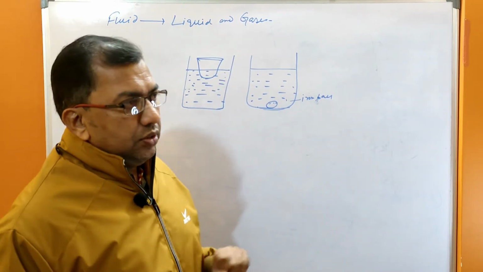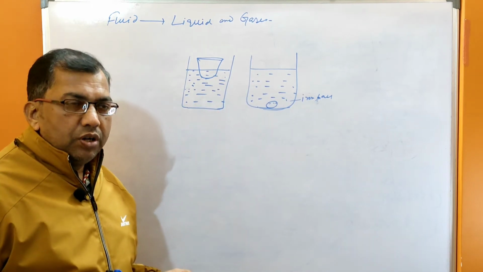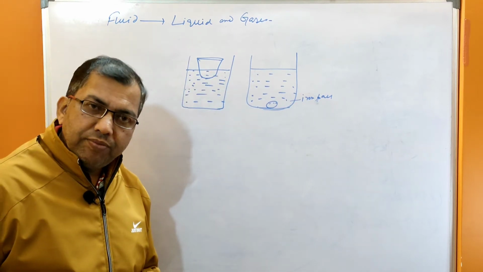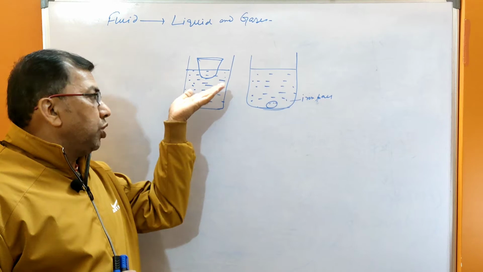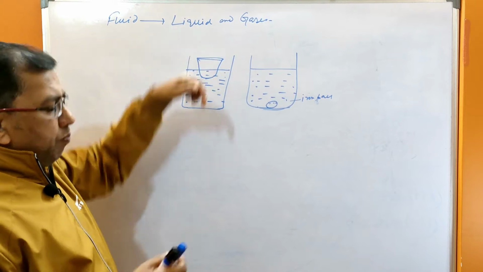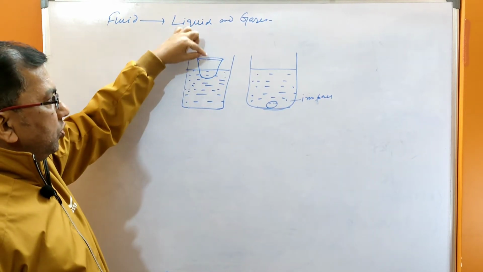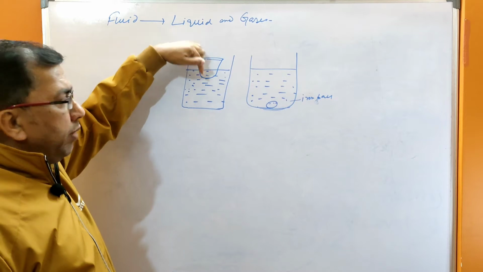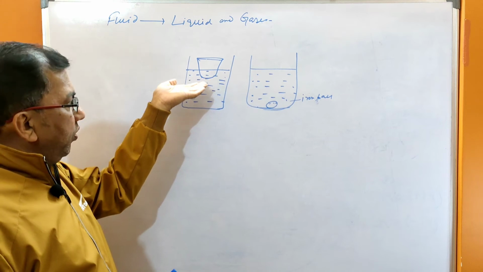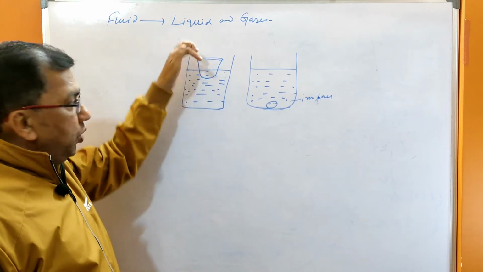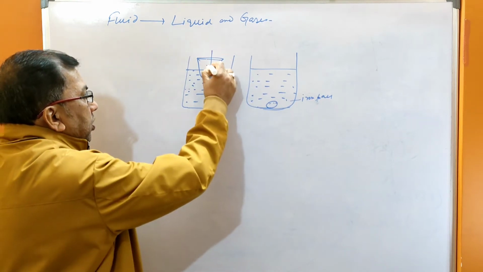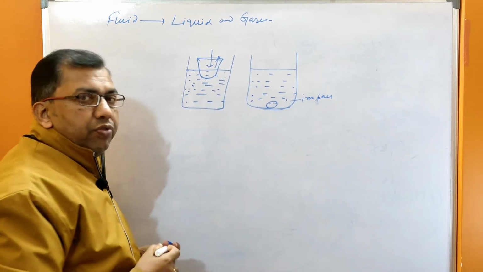See a concept. This is the water. You put a cork in the water. What you observe? The cork floats on the surface of water. If you give pressure with your finger, then it will sink. And at that very moment, what do you feel? You will feel an upward force on your finger.